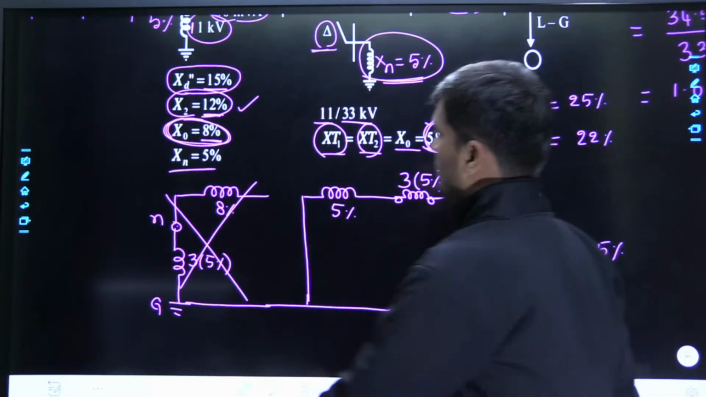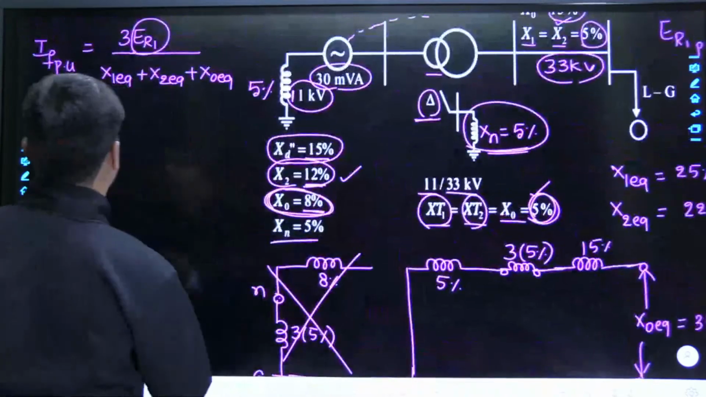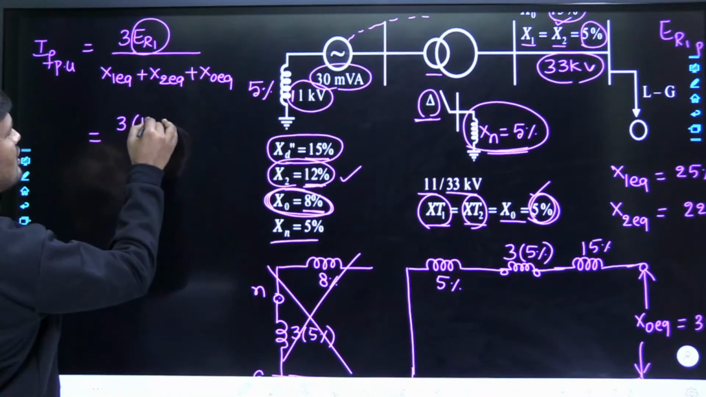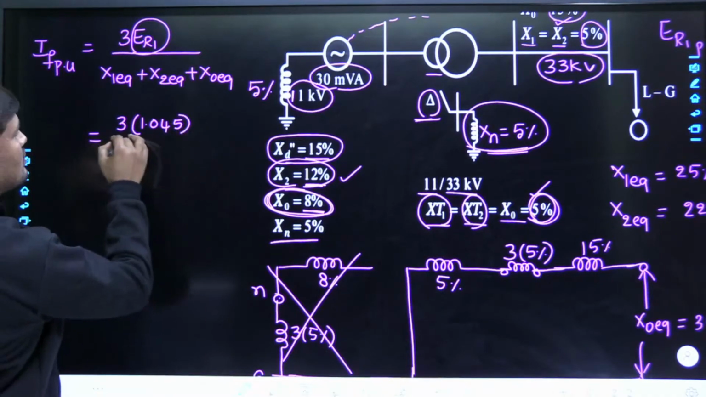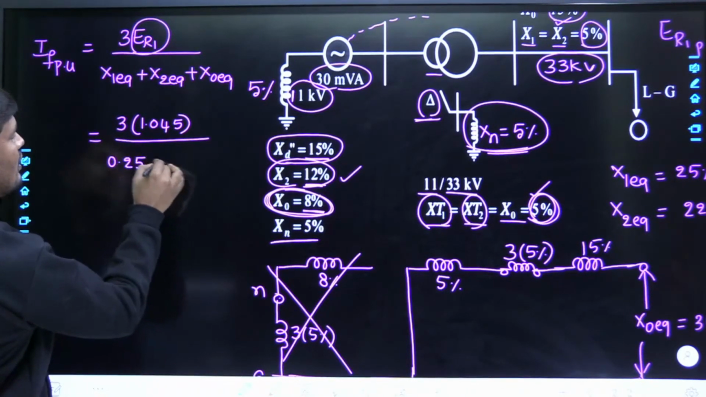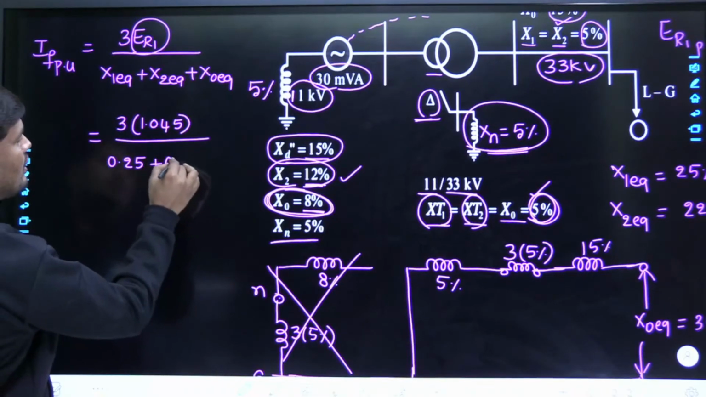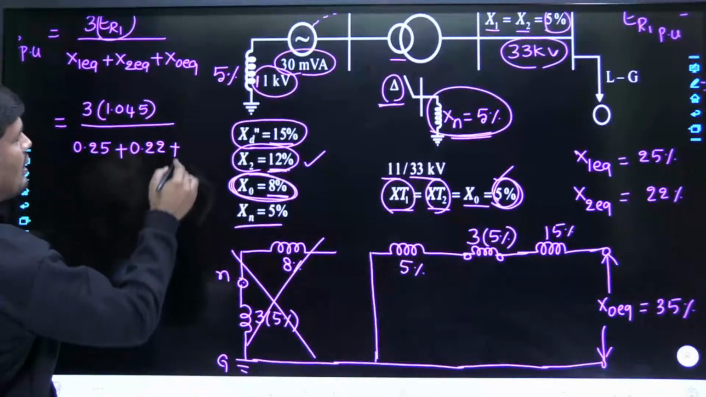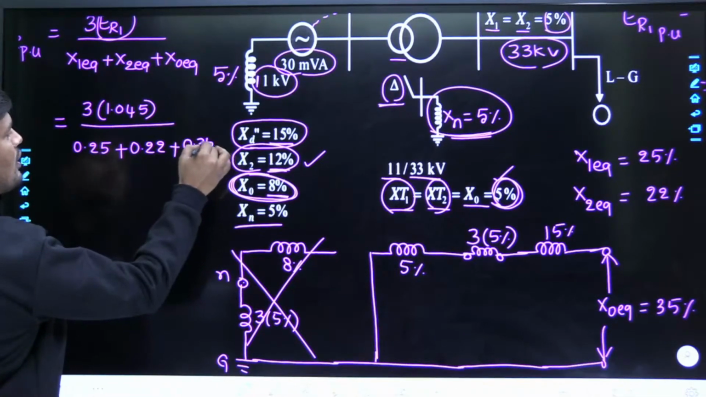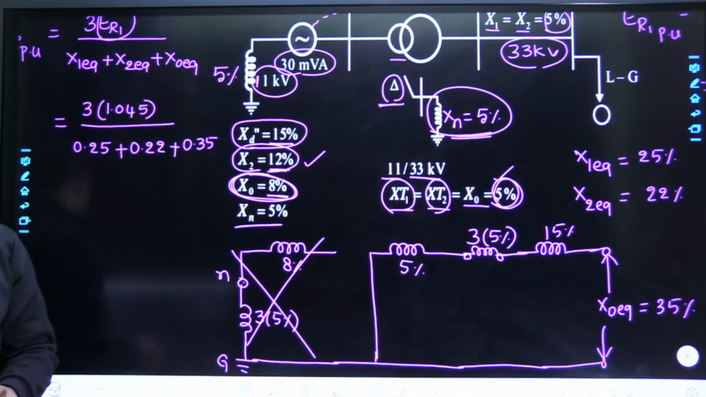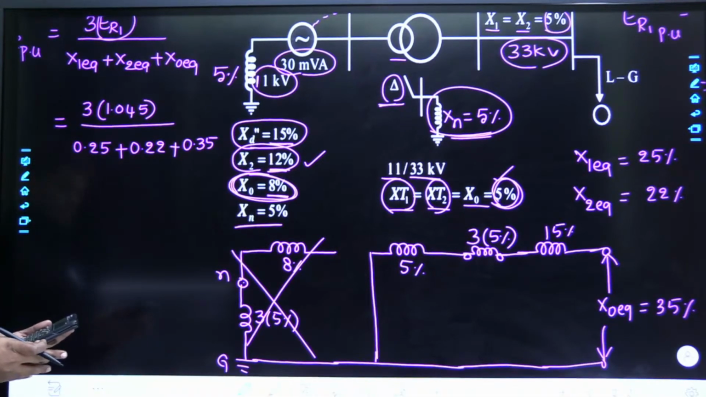Now, all the values are known. Substitute in the formula and you will get the answer. Tell me, 3 times E is 1.045. Positive sequence reactance is 25%, which means 0.25. Negative sequence reactance is 22%, which means 0.22. Zero sequence reactance, just now we calculated 35%, which is 0.35. Can anybody give this answer? Already given this answer. Let me check.